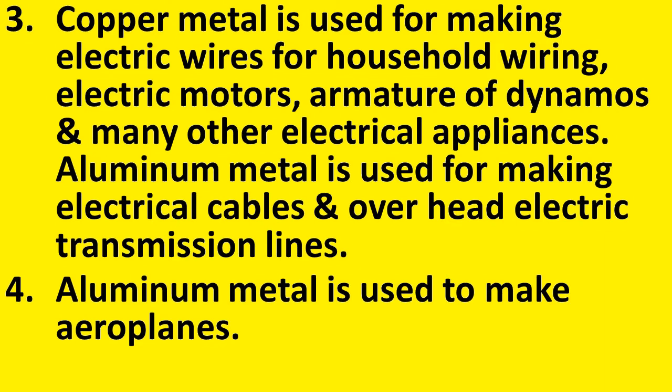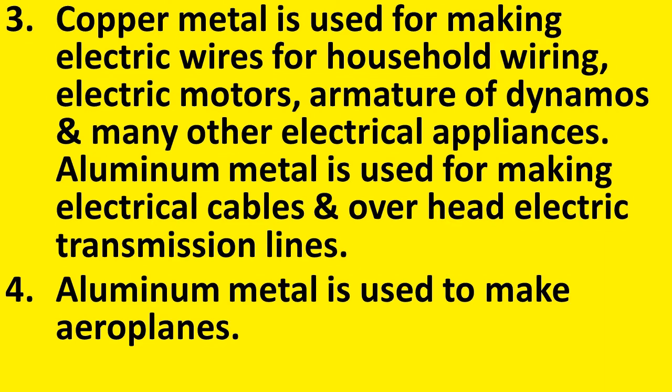You know that copper is the second best conductor of electricity next to silver. Here we are not using silver even though it is the best conductor, but we always go for copper metal for electrical connections. Do you know why? Even though silver is the best conductor, it is a very precious metal.